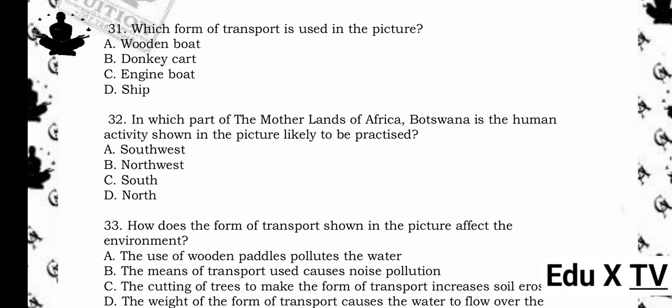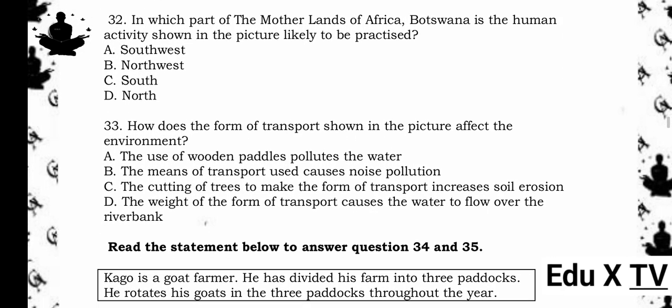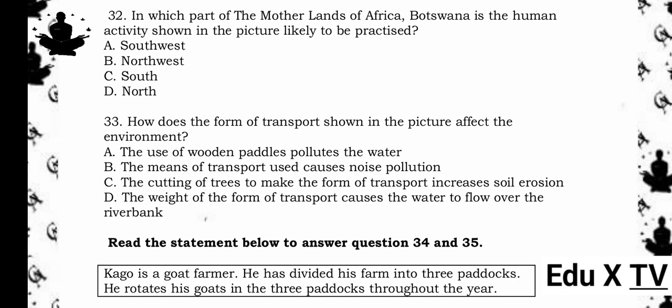Reason being, the image shows a simple boat made of wood, manually paddled. This is identified as a wooden boat, which is a traditional mode of water transport used in rural or riverine areas. 32. In which part of the Motherlands of Africa, Botswana, is the human activity shown in the picture likely